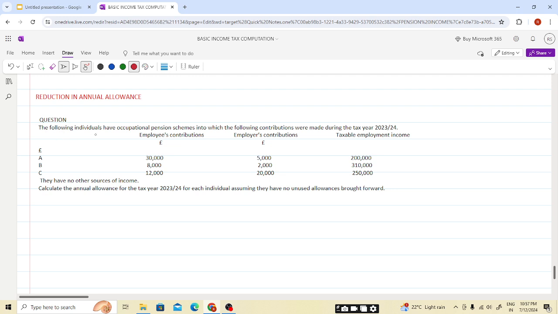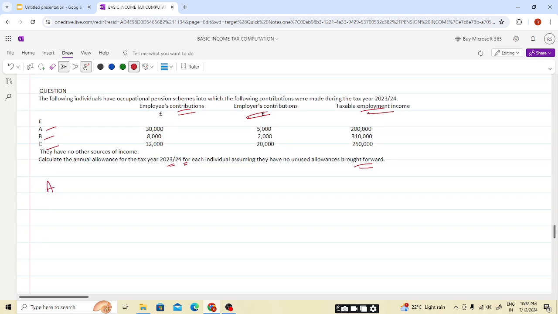Question: the following individuals have occupational pension schemes into which the following contributions are made during the tax year. For A, B and C, the employee's contribution and the employer's contribution are given, along with taxable employment income. They have no other source of income. Calculate the annual allowance for the tax year 23-24 for each individual, assuming they have no unused annual allowance brought forward. So there is no unused annual allowance brought forward. So we need to calculate the annual allowance for A, students. The annual allowance available will be 40,000.